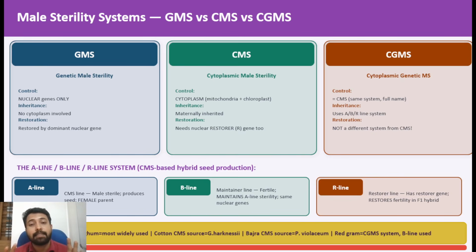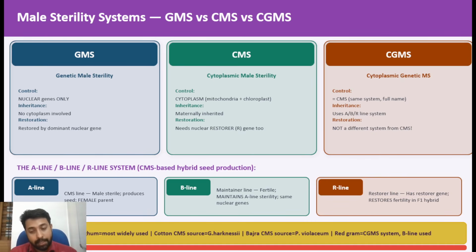There are many male sterility cytoplasms identified in different crops, and a few of these male sterility cytoplasms are associated with some negative impacts. You should have a very clear idea. For example, Texas cytoplasm, Milo cytoplasm, Kafir cytoplasm, this Anand cytoplasm. In which crop they are found, and what the negative effect of this cytoplasm on other characters of the plant is, is also very important. You should make a table of that and revise it regularly.